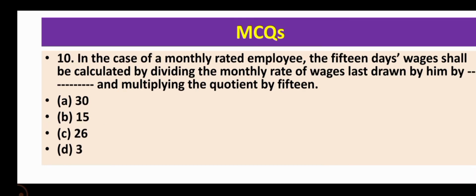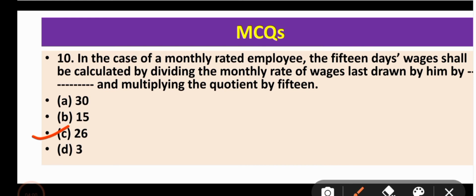Now come to question number 10. In the case of a monthly rated employee, the 15 days wages shall be calculated by dividing the monthly rate of wages last drawn by him by what, and multiplying the quotient by 15. So the correct option for this question is option C, that's 26. Yes, it shall be divided by 26 because normally in any month there are 26 working days.